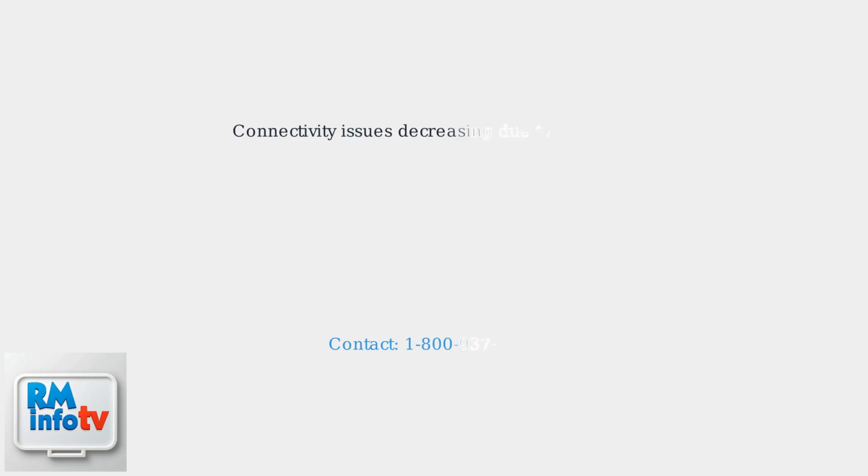Key stat: T-Mobile's customer surveys show mesh connectivity issues are decreasing due to firmware improvements. If problems persist, contact T-Mobile support directly at 1-800-937-8997.